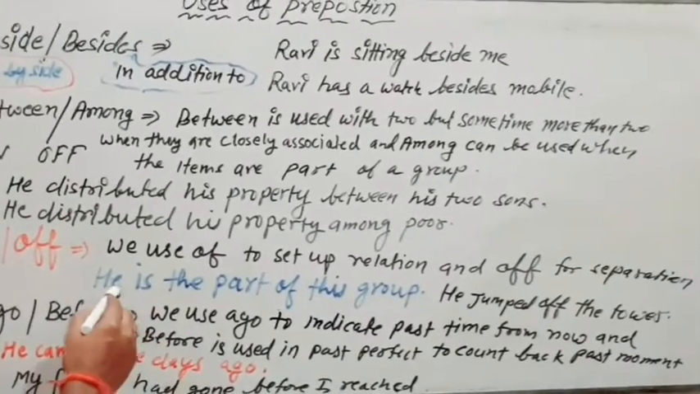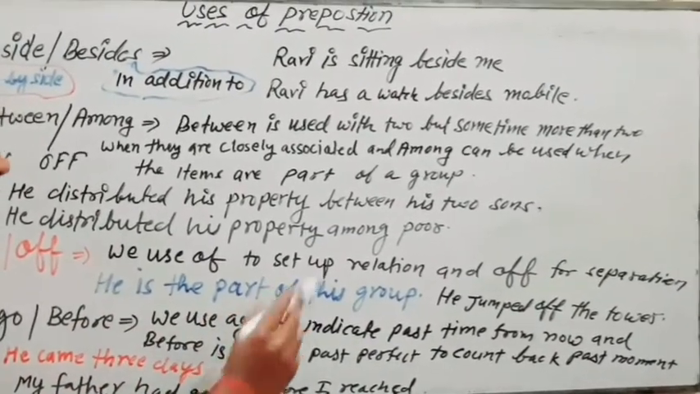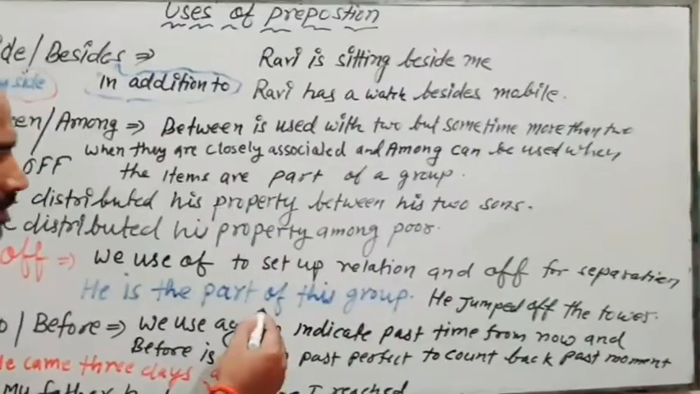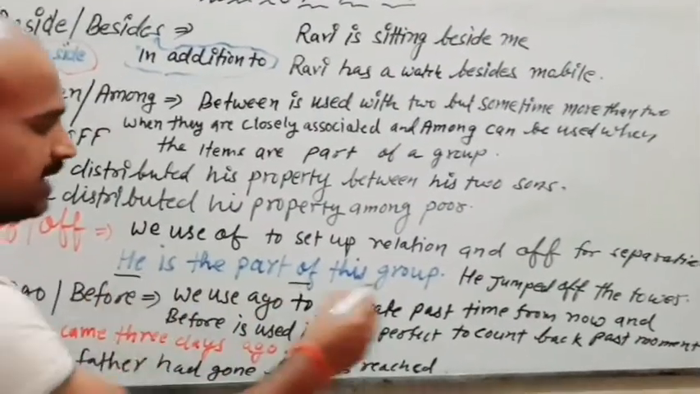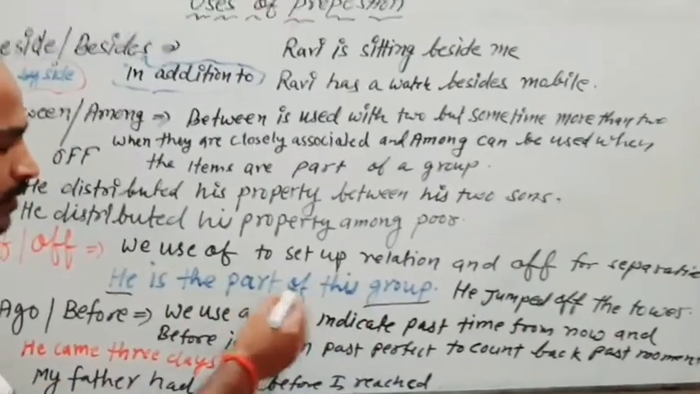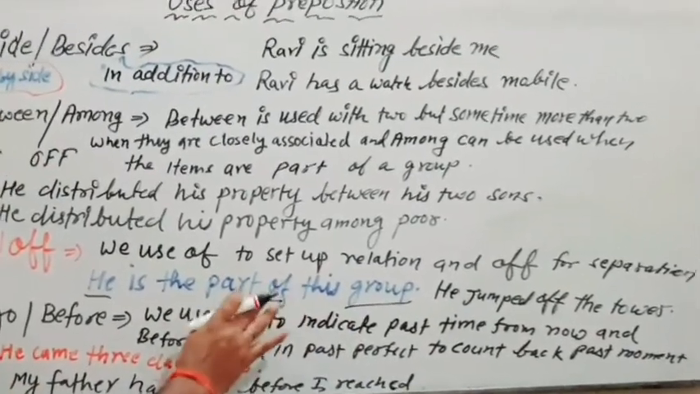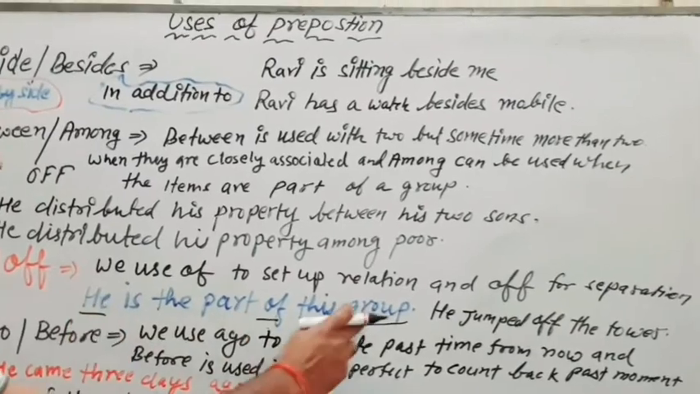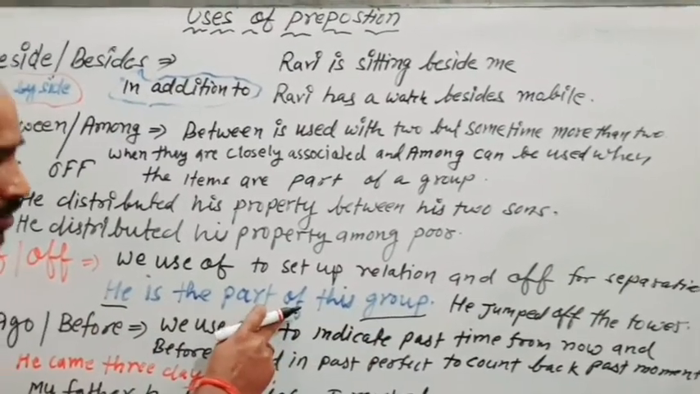So he is the part of this group. So there is a relation between he and the group. So now of is here to set up a relation between he and group. That's why we are using of here.